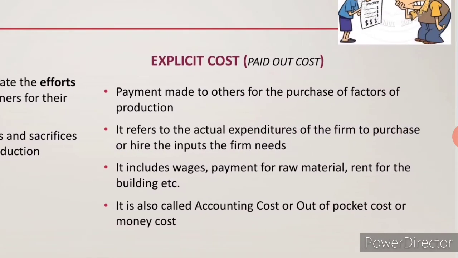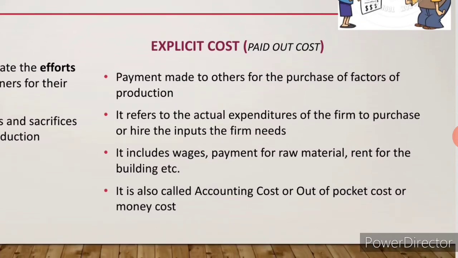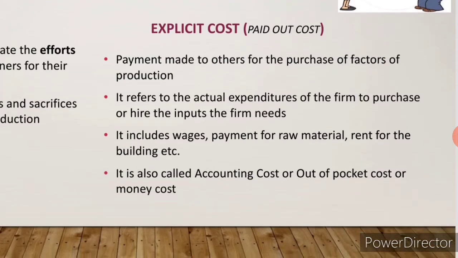Next we come to know about the explicit cost. Explicit cost means payment made to others. So for whatever things the producer is paying for, that is called an explicit cost. So for the wages, labor who receives wages, so payment is issued. Then for the raw material, he purchased raw material means payment issued for the raw material. Then if he hired the building, for that rent, so payment will be issued.